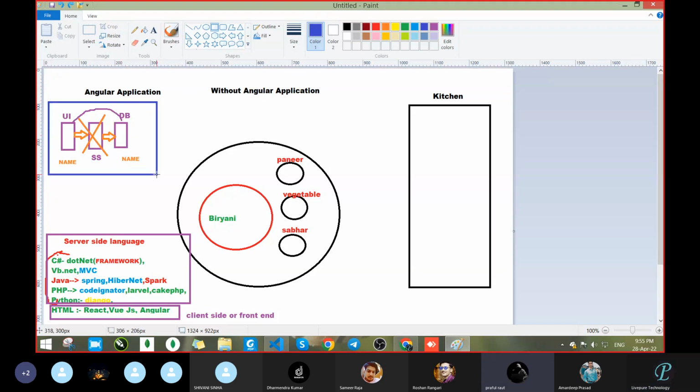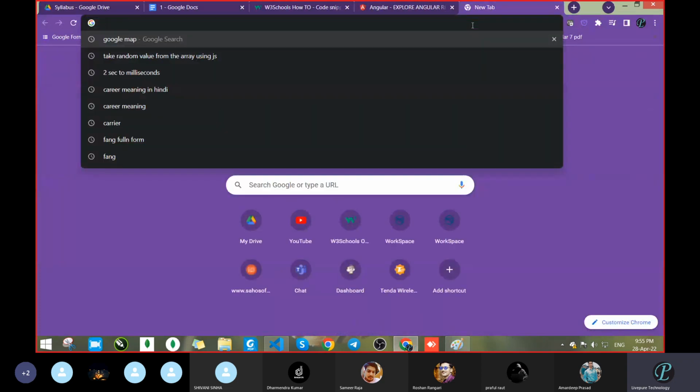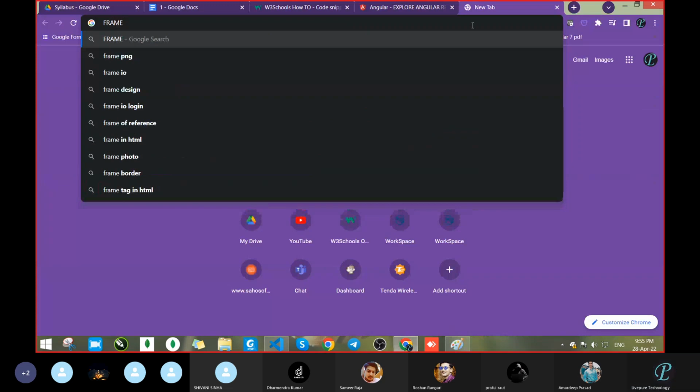Sir, what is the framework of JavaScript? See, React, Vue, Angular, these all come under HTML, CSS. Actually, JavaScript does not have a framework, but in Angular we write TypeScript, and TypeScript is the superset of JavaScript. It doesn't mean there is no framework, but you can consider AngularJS and these things. You can search in Google. I have no idea, but we are considering all of these itself. No need to write that much.